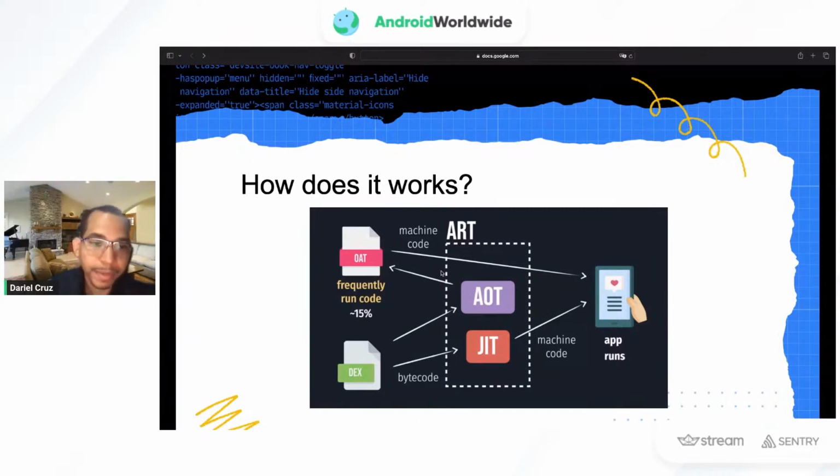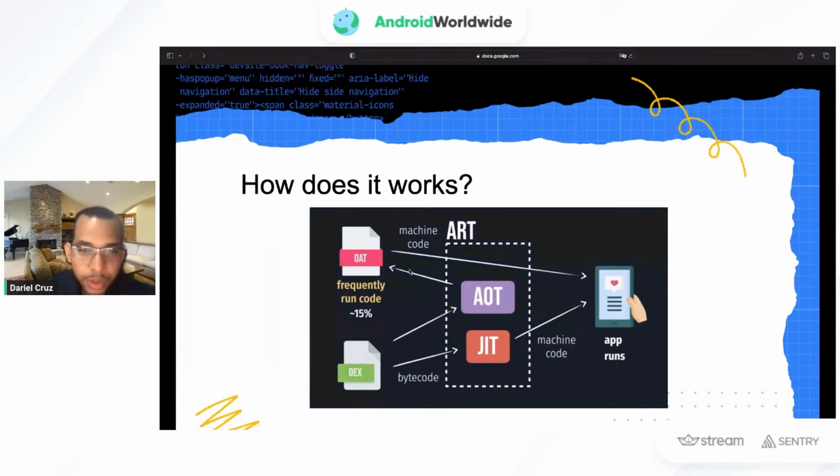But if the space we use is actually bigger, or we are taking up a lot of space, then it's not convenient for us to follow this approach. That's why Android is now following this mixed approach of just-in-time and ahead-of-time compilation.